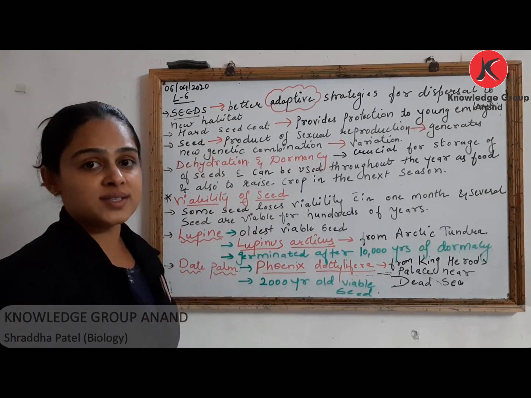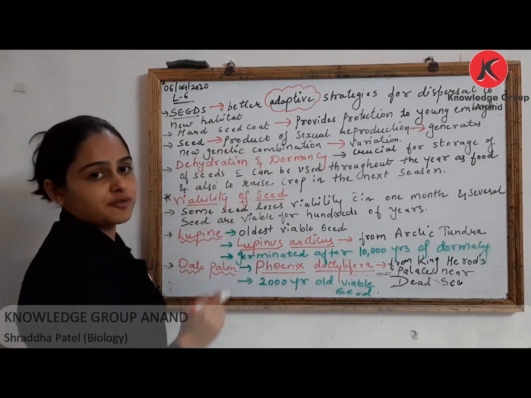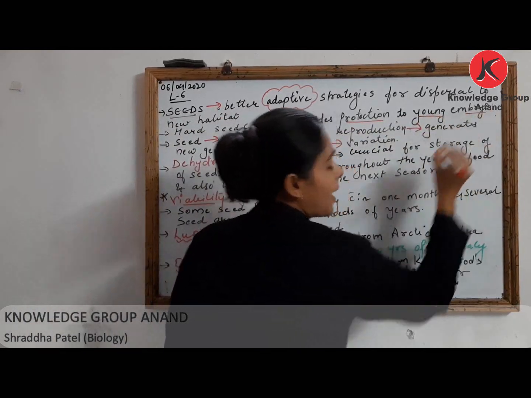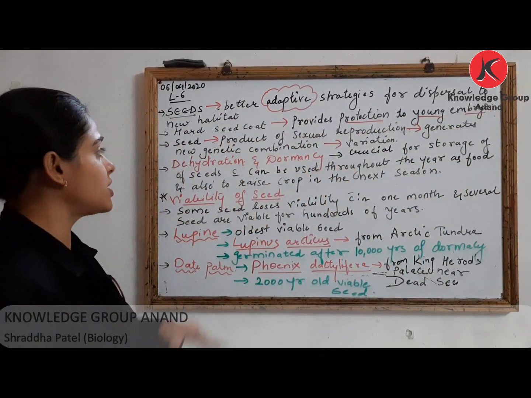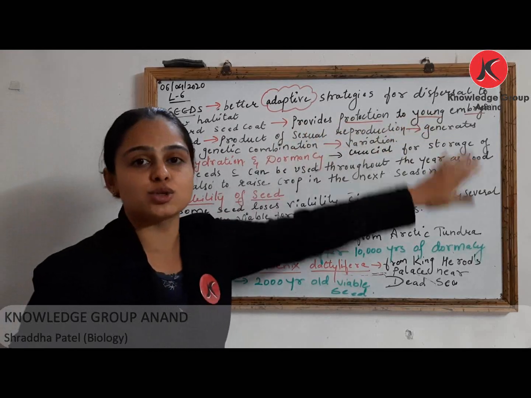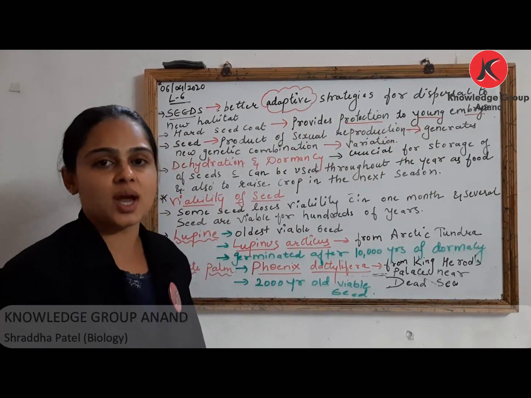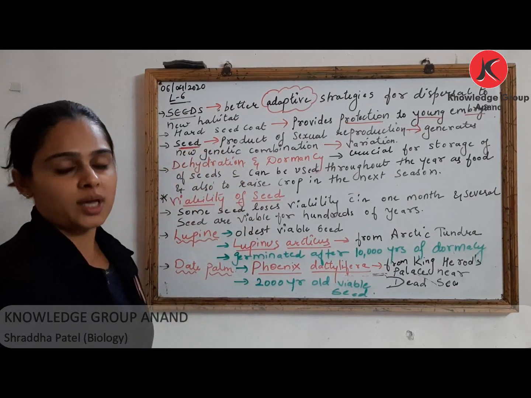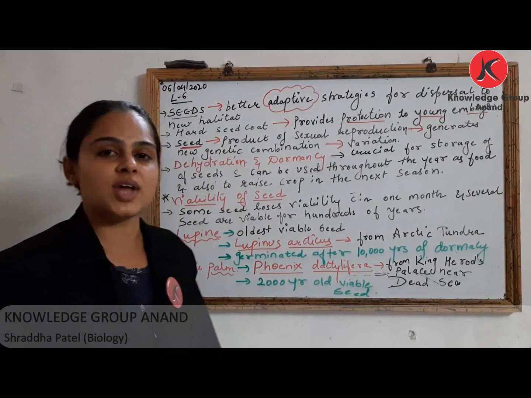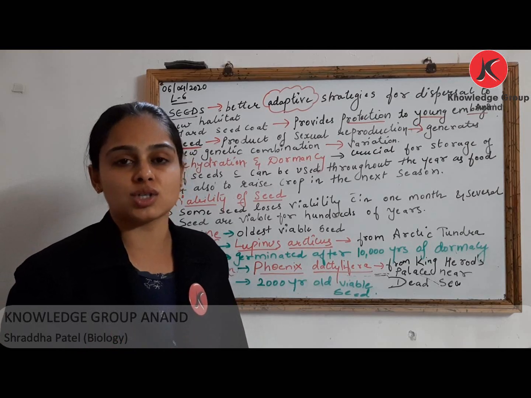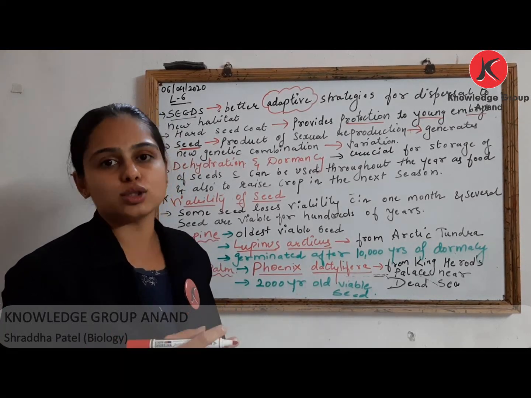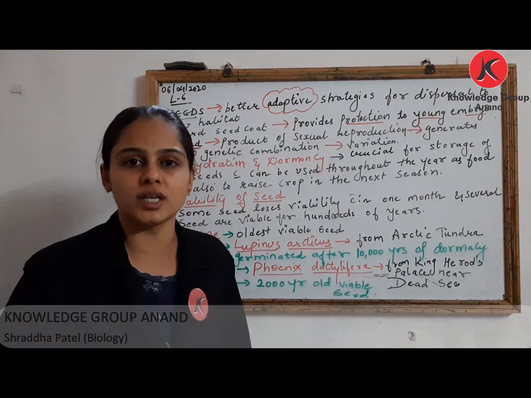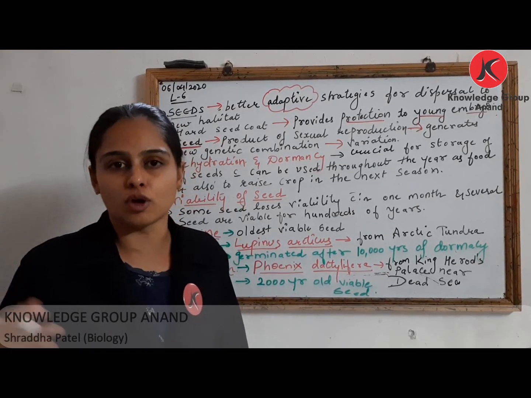सीड के पास होता है सीड कोट, and the purpose of seed coat is to provide protection to young embryo. The purpose of this seed coat is to provide protection to young embryo. As such, they are hard in nature. This seed, we very well know, is a product of sexual reproduction, and thus it shows genetic variability which leads to variation and finally evolution.